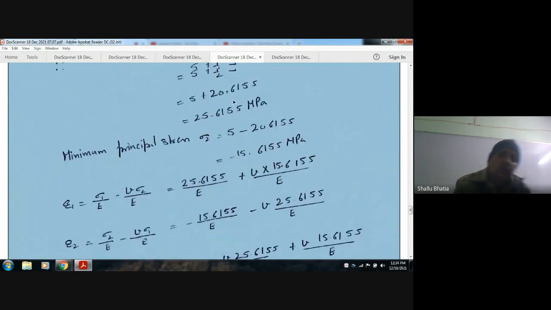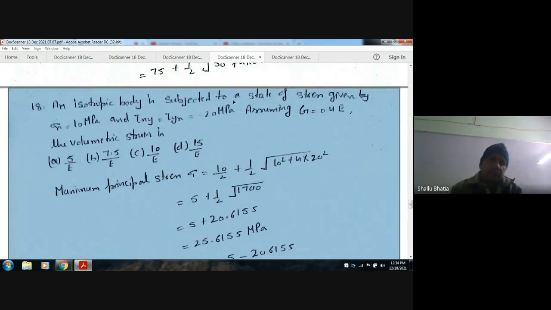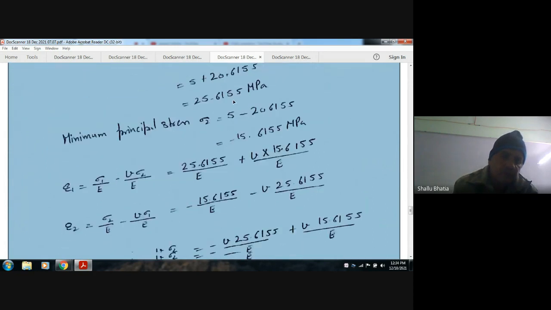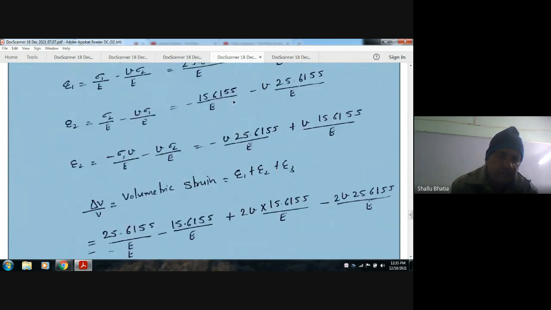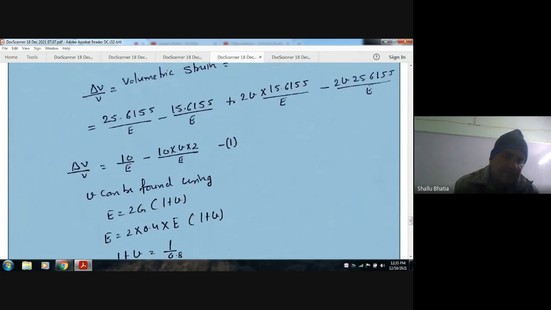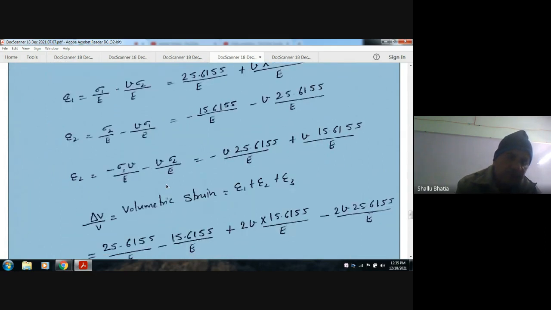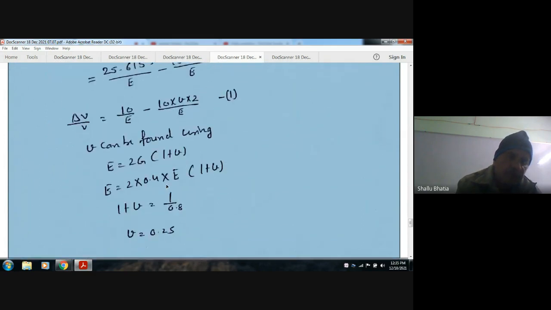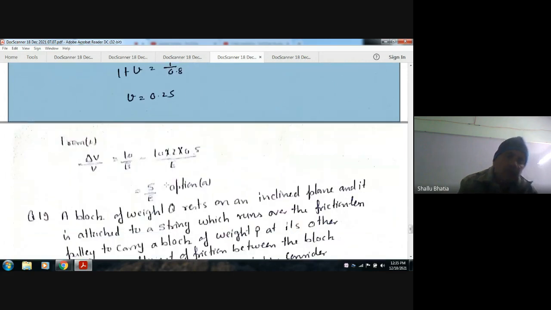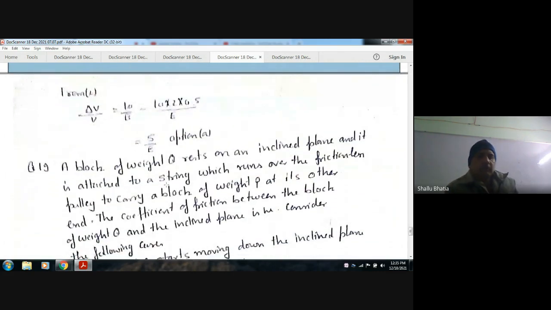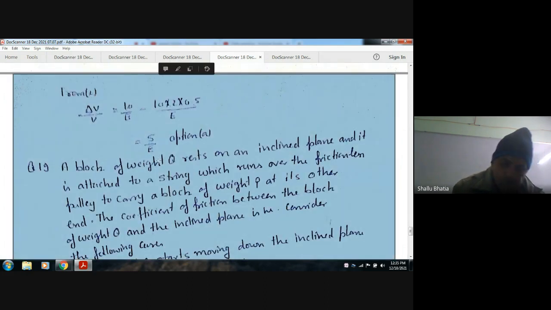So we have to remember two things: that volumetric strain is the summation of three principal strains, and the E and G relationship. So first of all, we will find out the principal stresses, then the principal strains, then the volumetric strain, then use the E and G relationship, and then we'll find out the value of del V by V by putting the value of mu. Okay. Next,